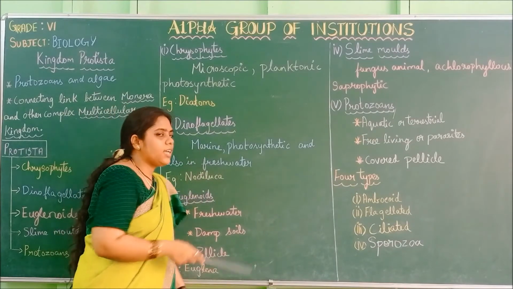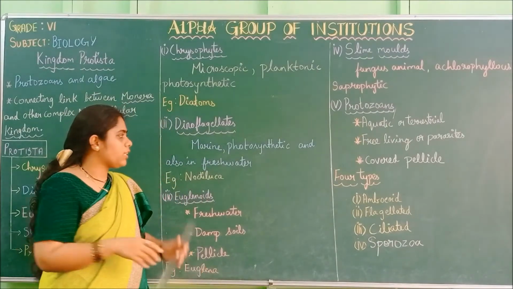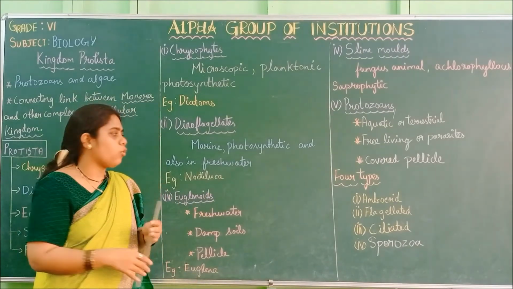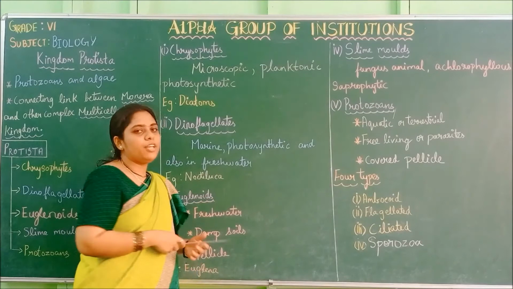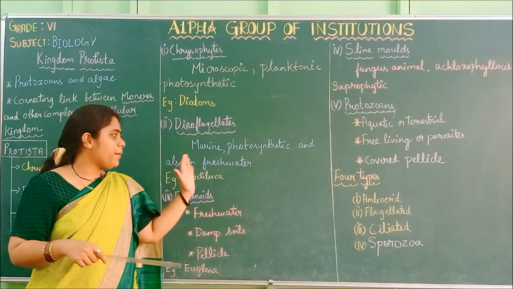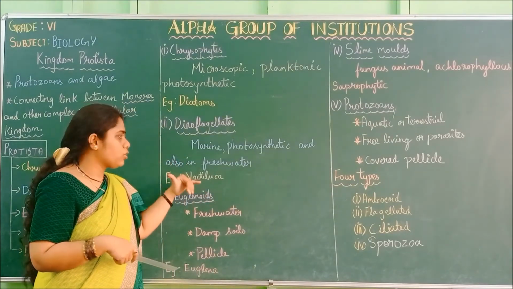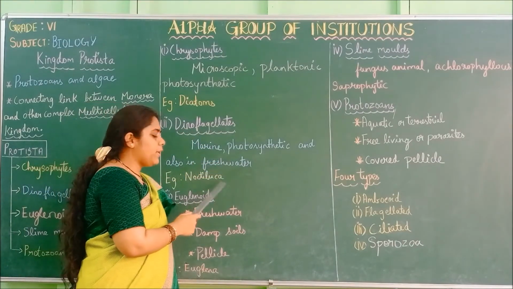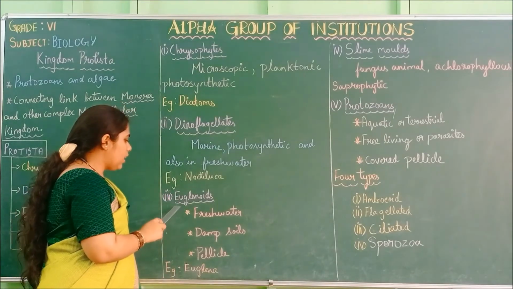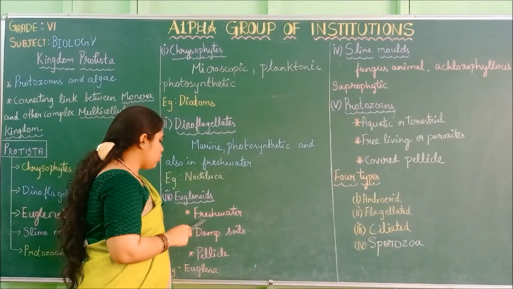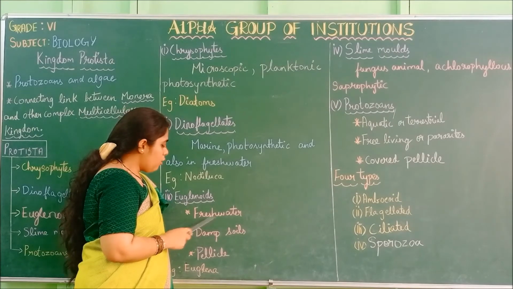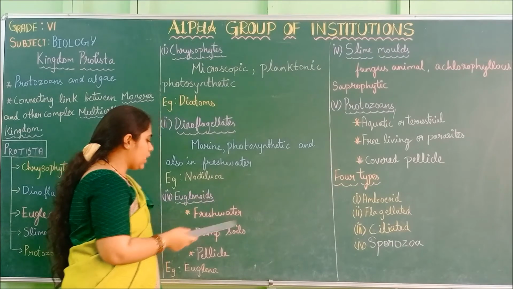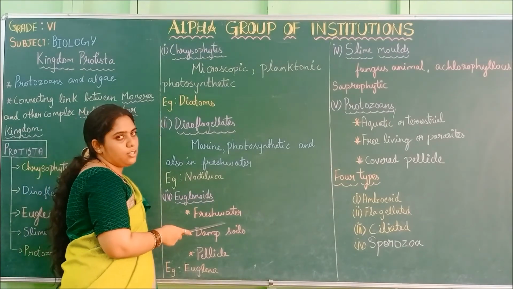Dinoflagellates are marine, so they live in salt water, and photosynthetic. Chlorophyll is present, so they can prepare their own food, and they can also live in fresh water. So they can live in both marine water and fresh water. Example, Noctiluca. And the third is euglenoids. These euglenoids survive in fresh water.